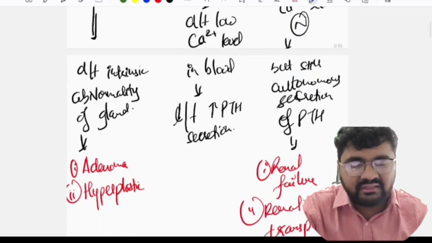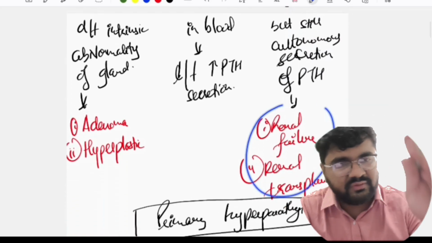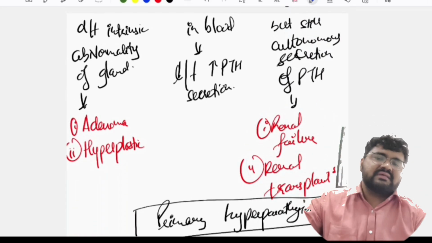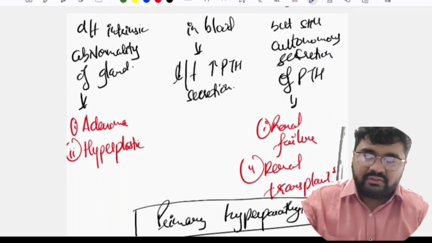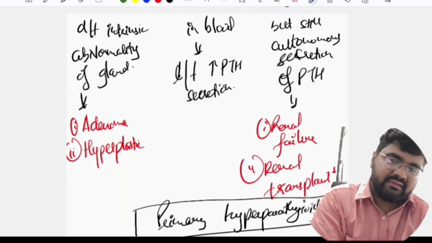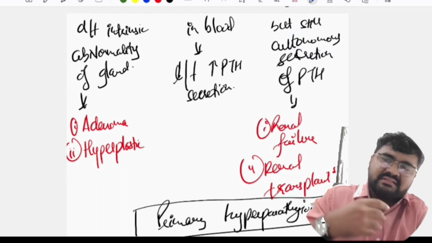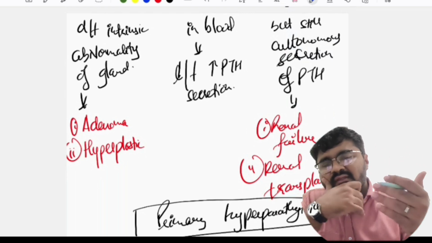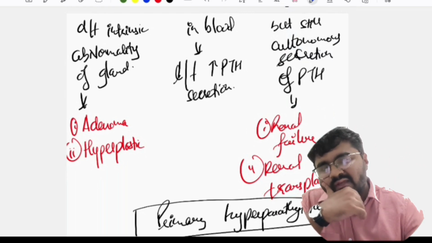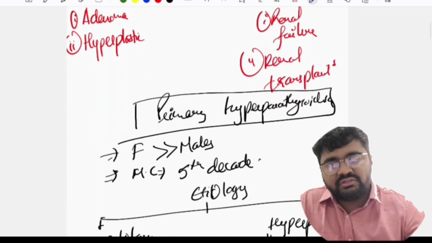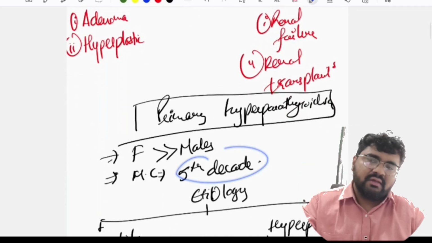Okay, so this occurs after renal transplant and renal failure. This is very rare. So primary or secondary ज़्यादा करके मिलते हैं. Okay, so in primary hyperparathyroidism, what are the incidents? Incidence is more commonly seen in females than males. Okay, and it is found almost in the fifth decade of life.